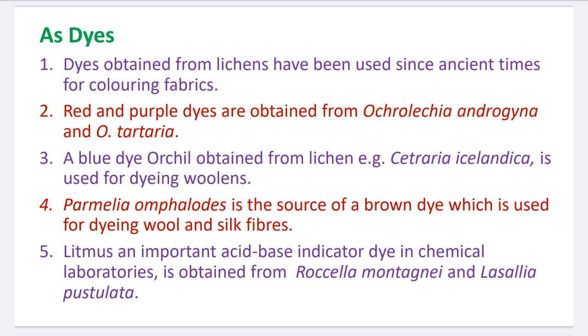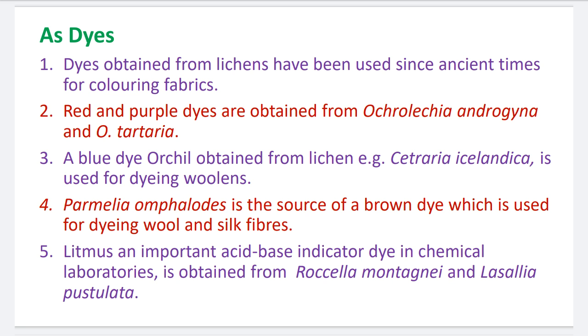Okay. Number 4. Parmelia omphaloides is the source of brown dye which is used for dyeing wool and silk fibers. The woolly material and silk fibers are dyed by this Parmelia omphaloides, which produces the brown dye.